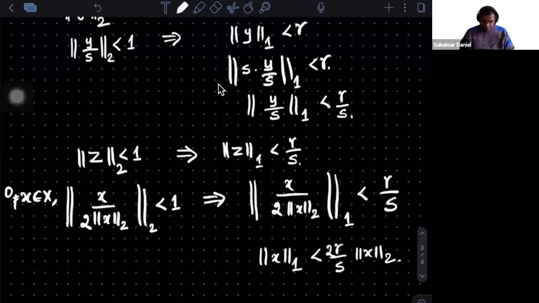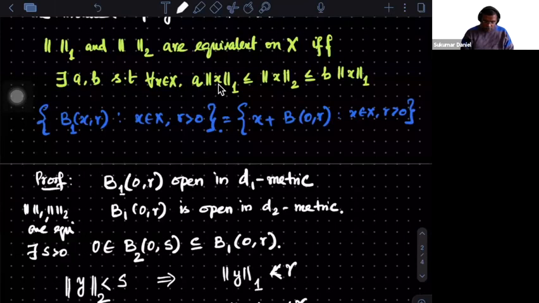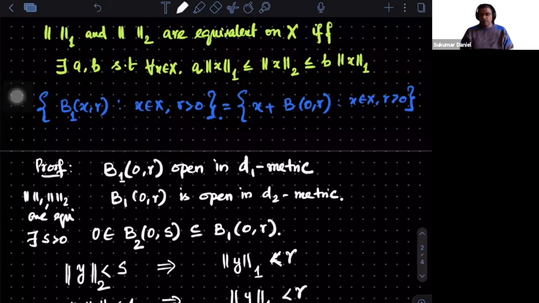Maybe one side I got it, that if I take a equal to s by 2r, then it is a times norm x1 is less than norm x2. We got this. You all agree? Right. So can I get a B also? Say yes or no.